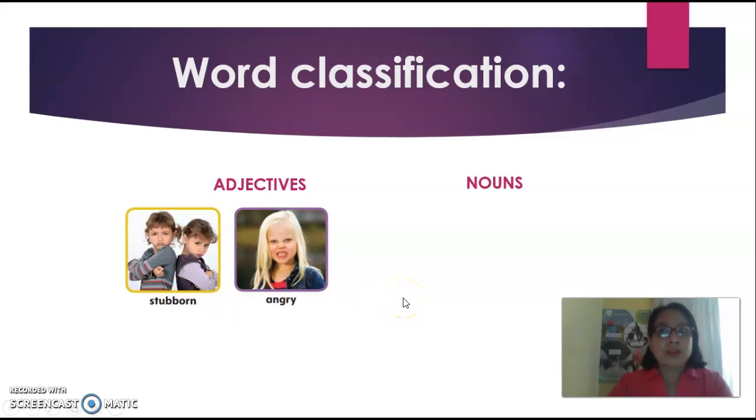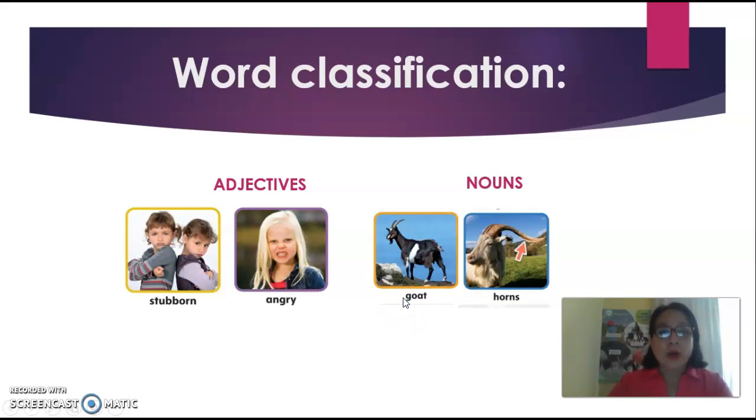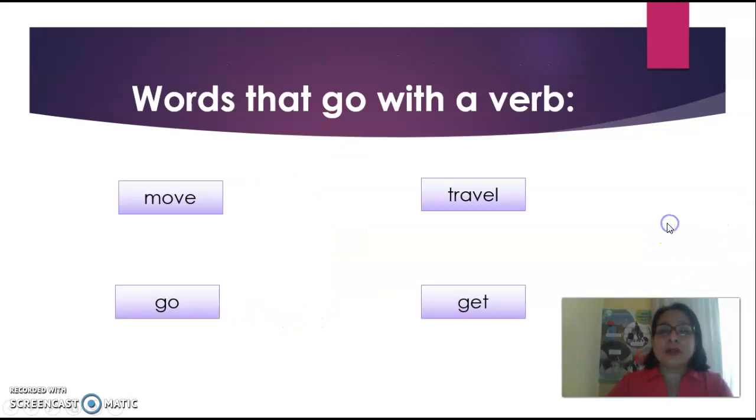Now, what nouns can you find? Goat and horns and mountain. We have three nouns in the vocabulary: goat, horns, mountain. And two adjectives, stubborn and angry. Now let's look. We have some words that go with a verb. Remember the verb phrases from a past class? Well, these can also be known as verb phrases.